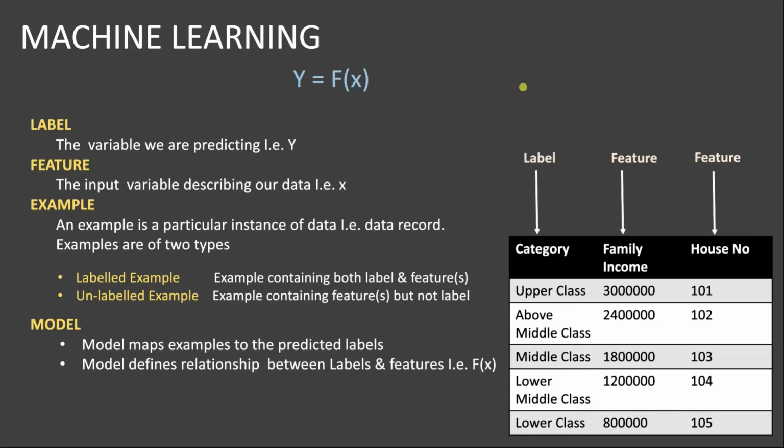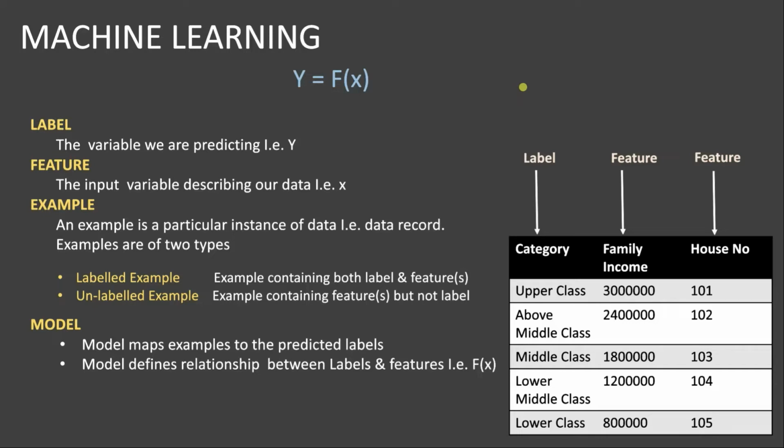And what is an example? An example is a particular instance of data. If you take any row in this table, that is called an example. We have two different types of examples, namely labeled examples and unlabeled examples. A labeled example is data that has both the label and the features, whereas an unlabeled example is data that has features but not a label. That means we haven't categorized, or haven't predicted the information for, that particular data.